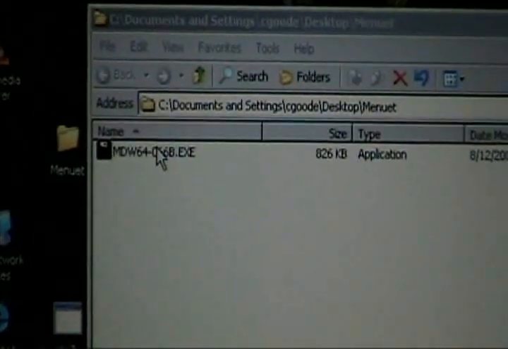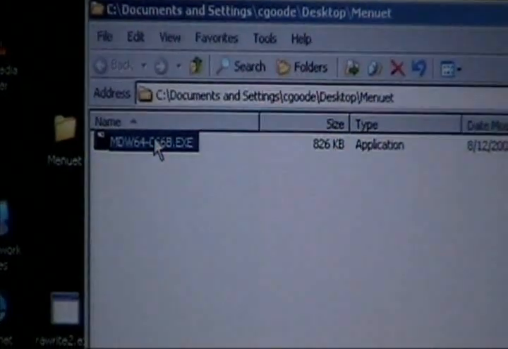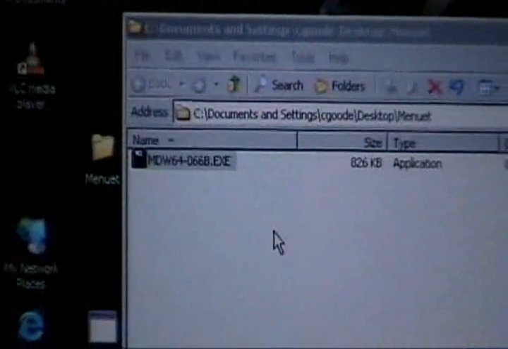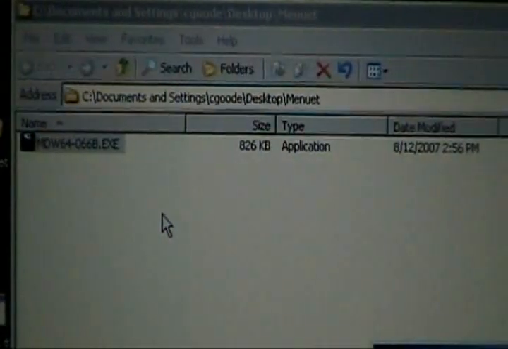Now we're on version 66. And here we go. You just click on that executable, and this is what I love about it. I mean, it just pops right up with the Menuet disk writer. It says throw a floppy into disk A. So that's what I'm going to do, into drive A.